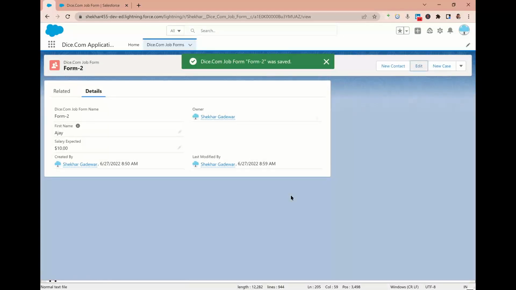Now management would like to see who made this change, who made this mistake, when it was modified, what the new value was, and what the old value is. The customer and management would like to see that. For that purpose, just click on this area called related, and you'll get all the answers. Let me show you. Click on related.